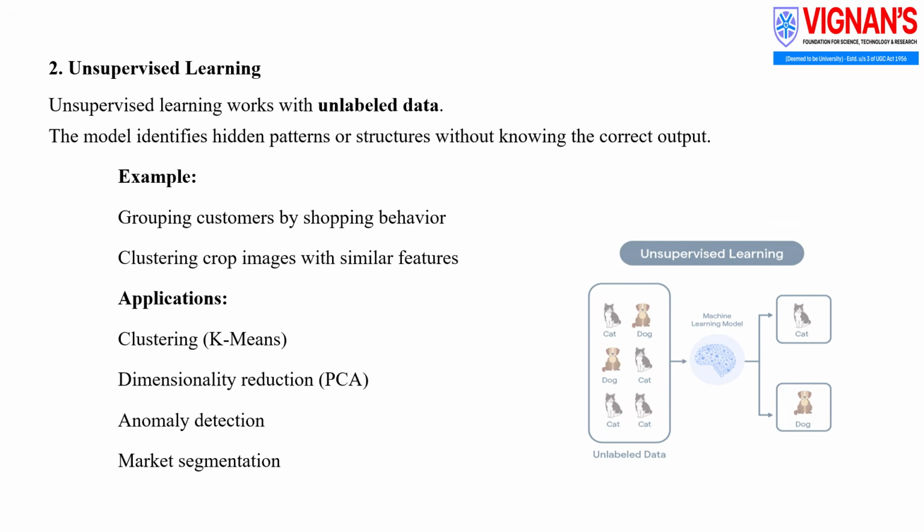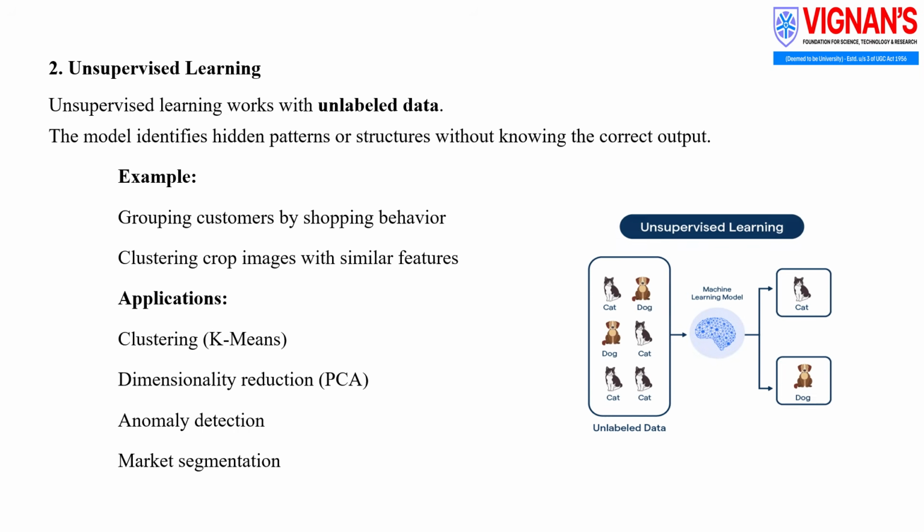The accompanying diagram shows a collection of unlabeled images, such as cats and dogs, being processed by a machine learning model. The model automatically groups similar images together, even though no labels were provided beforehand.